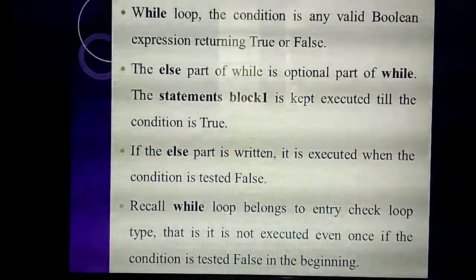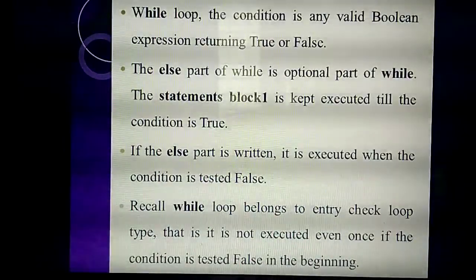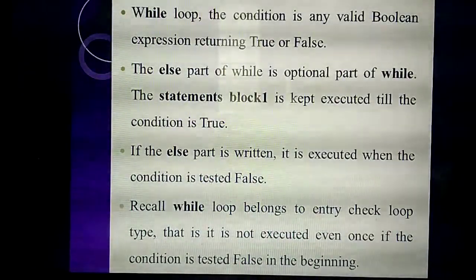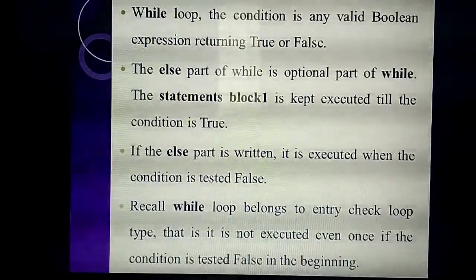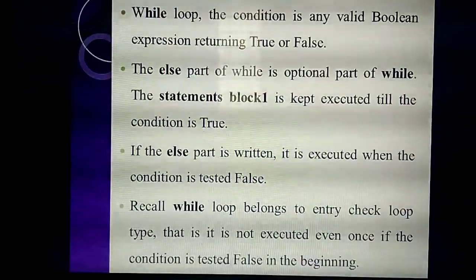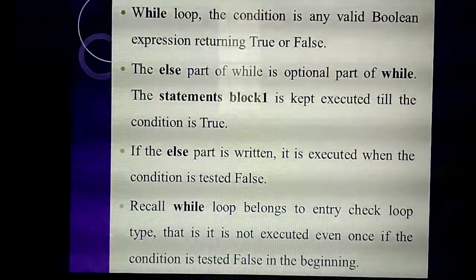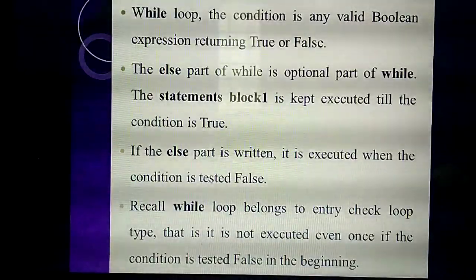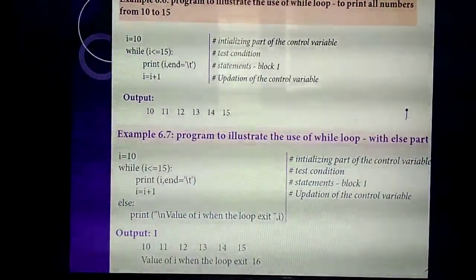So when will it go to the else part? If the condition is false, it will go to the else part. If the condition is false, the control comes out of the block and goes to the beginning of the program. So we call this while loop an entry check loop. Why? You are checking the condition at the beginning of the program. Understand? So listen carefully.